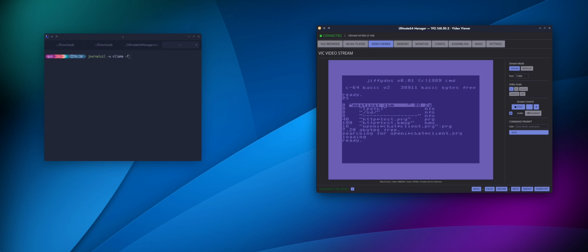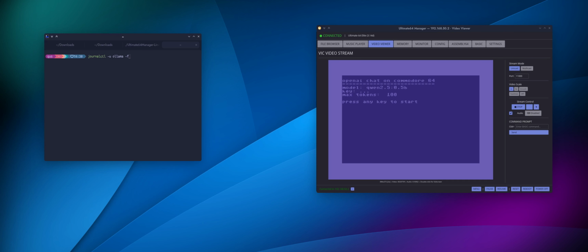You can find the BASIC source code used for this client in the link in the description. By the way, if you don't know, MeatLoad is an IEC disk drive that allows opening any URL as if it was just a file on a diskette. Accessing the internet this way on a Commodore 64 makes so much more sense than using a network card and a primitive TCP stack.